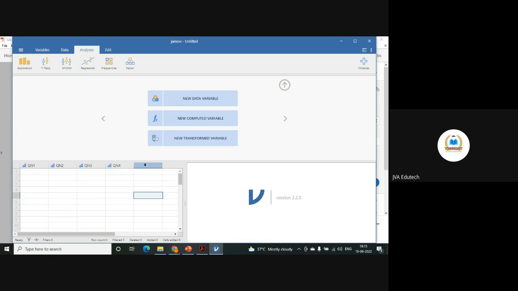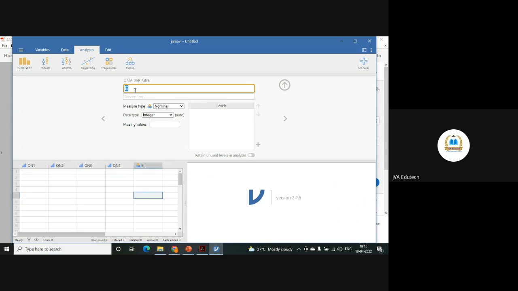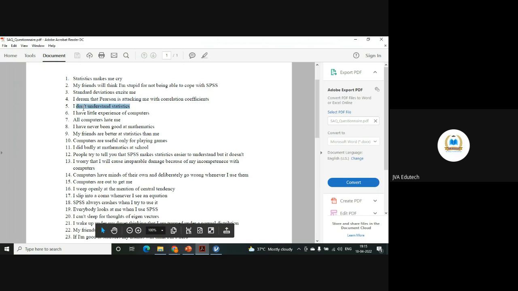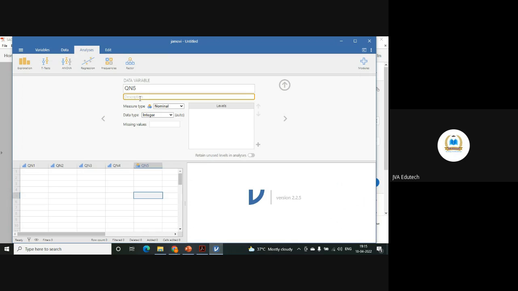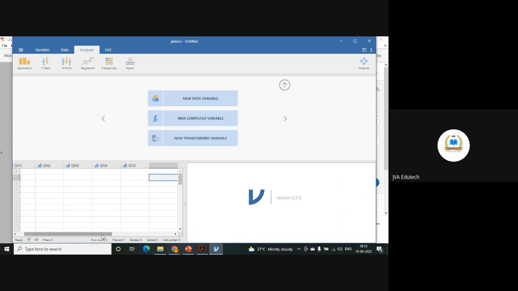Now, if you want to add a new data variable, again new data variable, edit this, question number 5, ordinal, integer. Like this, you can create your